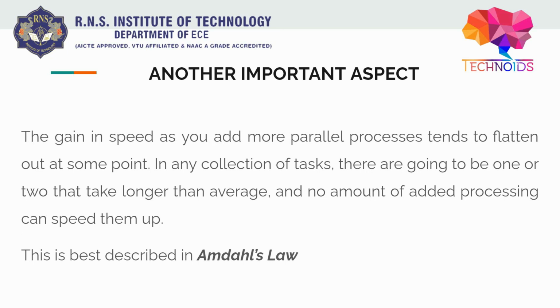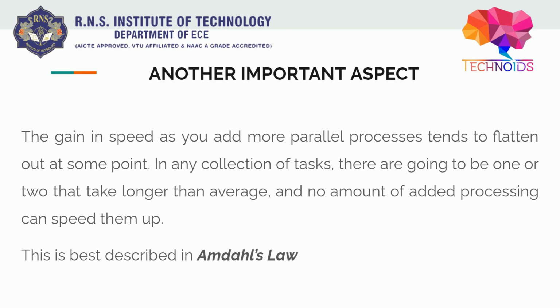See, the gain in speed as you add more parallel processors tends to flatten out at some point. So in the starting, it will increase the parallel processing, but as you add more and more and more, after a certain threshold, it will get flat. Like you won't get that much gain as you are getting now. Okay, there is going to be one or two processes or tasks that take longer than average, because there are always going to be. See, nothing is perfect, so even technology will at some point make some glitch or error.